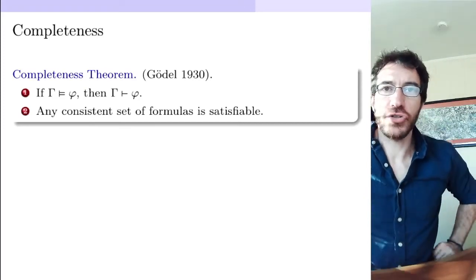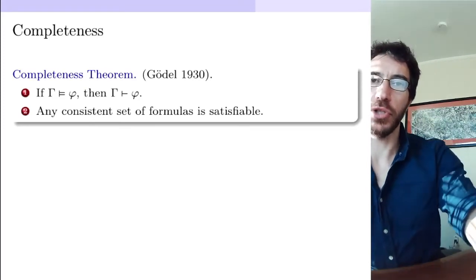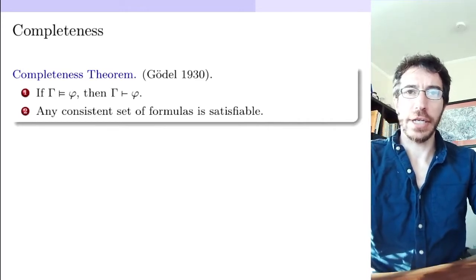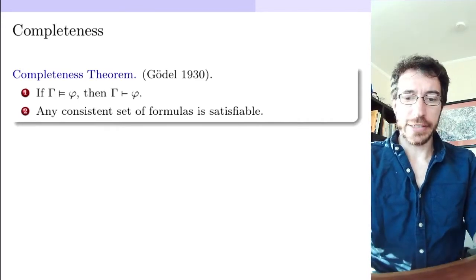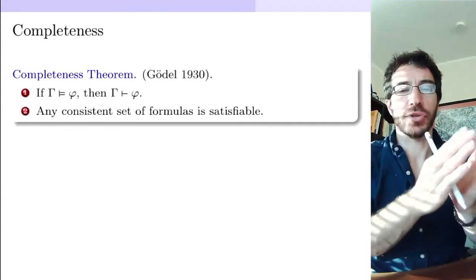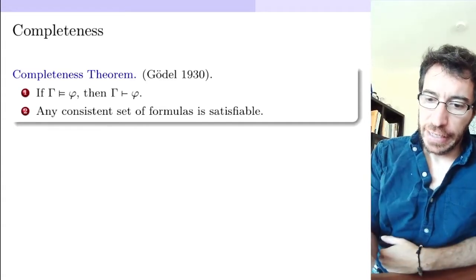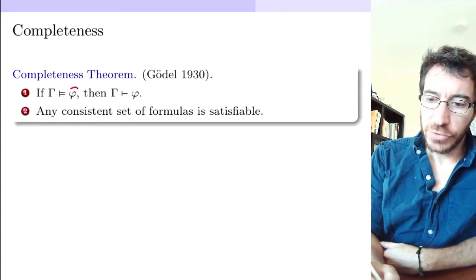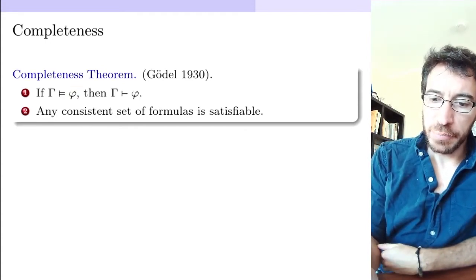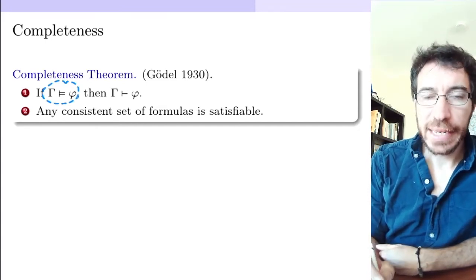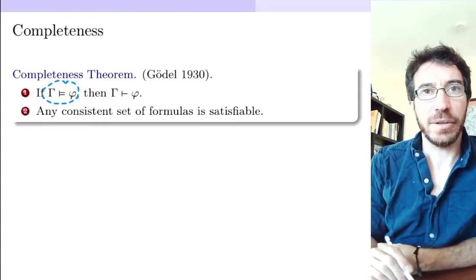Welcome back, everybody. So our last theorem, which we won't prove today, actually we can spend the whole next 2 weeks proving it, is the completeness theorem, Gödel's famous completeness theorem. The completeness theorem says that if a formula or a sentence phi is implied logically from gamma, then it can be proved from gamma. All right?